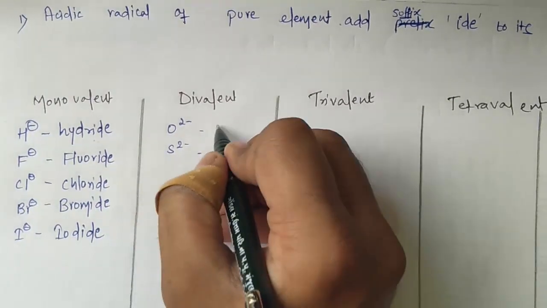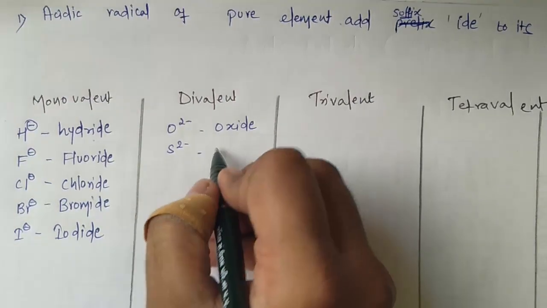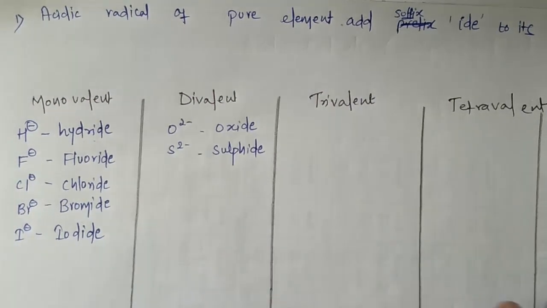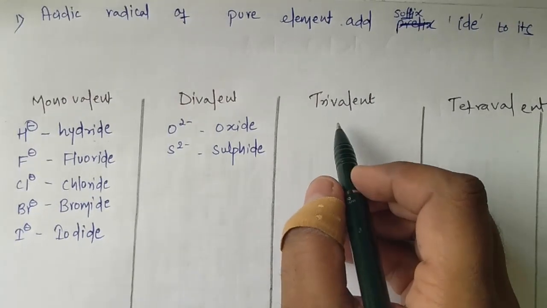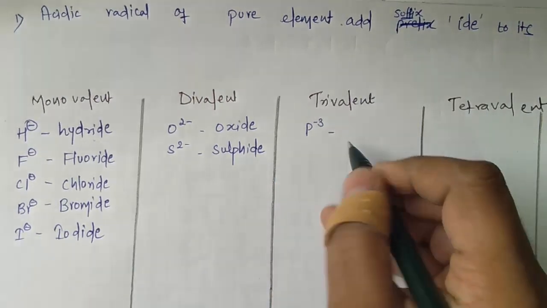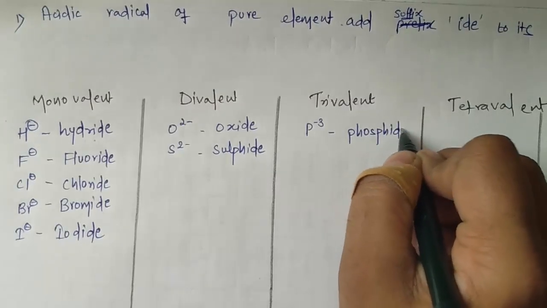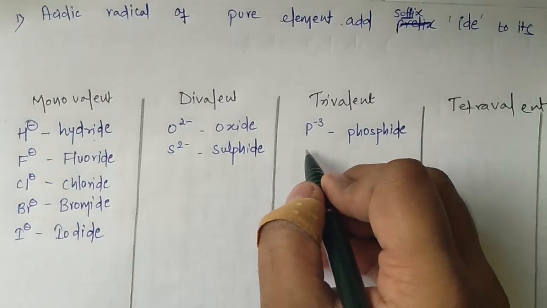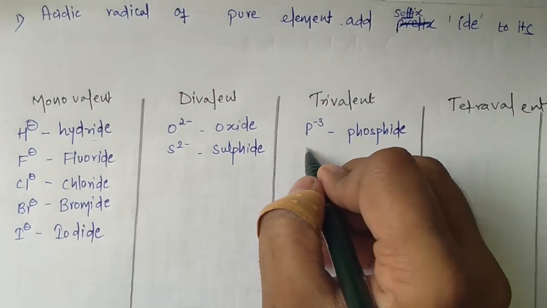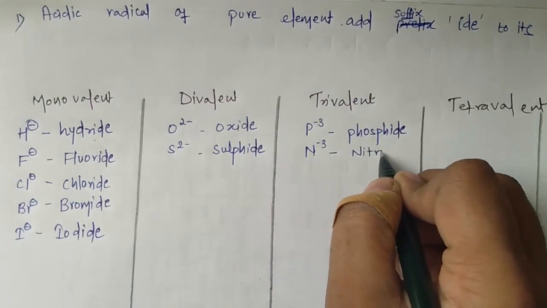Oxygen will convert into oxide, sulfur will be converted into sulfide. In trivalent we saw P minus 3, phosphorus, so it will be called phosphide. Then one more, nitrogen. It should be nitrogen first, my mistake, but this will be called nitride.